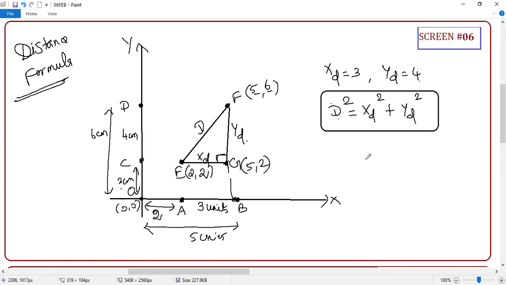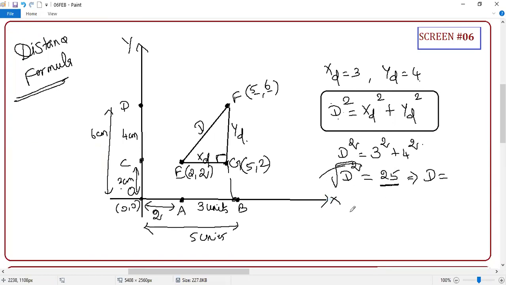Okay. So can we check that? Anyone got the answer? Now D square, apply that. XD square is 3 square, and YD square is 4 square. The answer is 25. 25 is not a distance. 25 is distance square. Anyone can tell me how to find the root? Only when you take a root will the square go. So D square equal to 25 and D will be plus or minus 5.